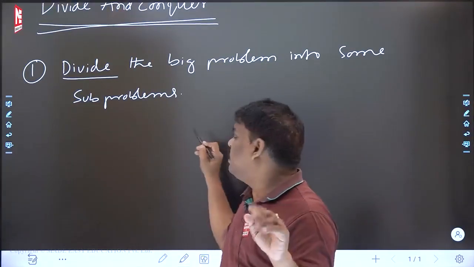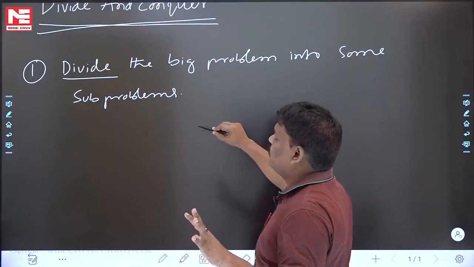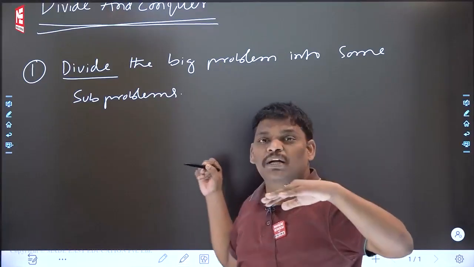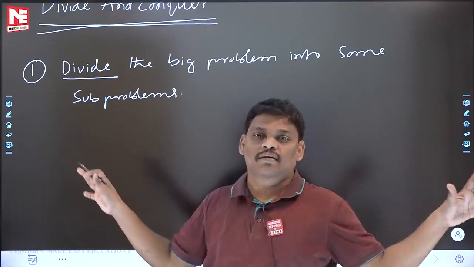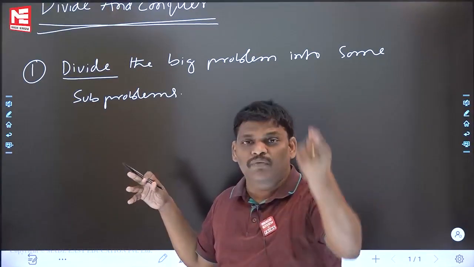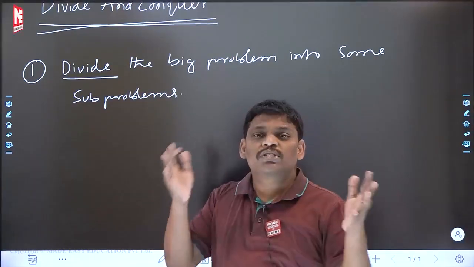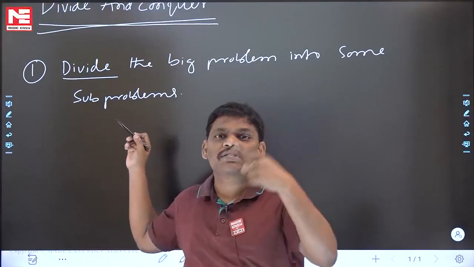I am thinking that you are really comfortable. Let's see this one. Divide the big problem into some subproblems. That may be 2, that may be 25. The total country will be divided into some states. Assume 25 states they have done. Inside a state, if you go, I think they may not do 25, they may do whatever is comfortable. But try to remember here, because it is, after all, a program.